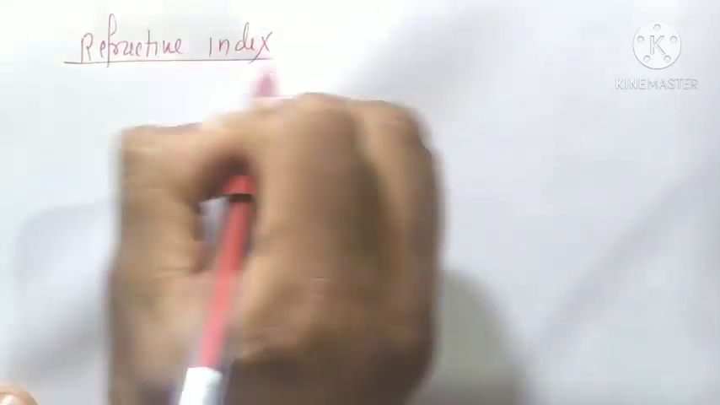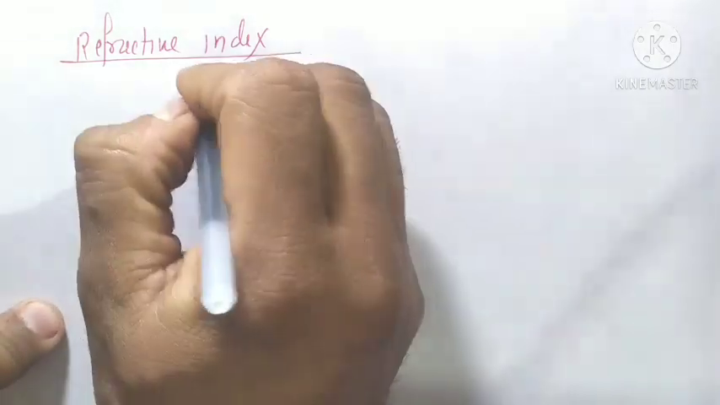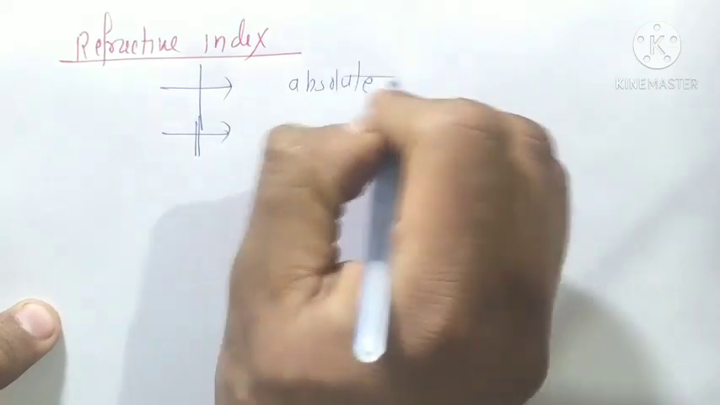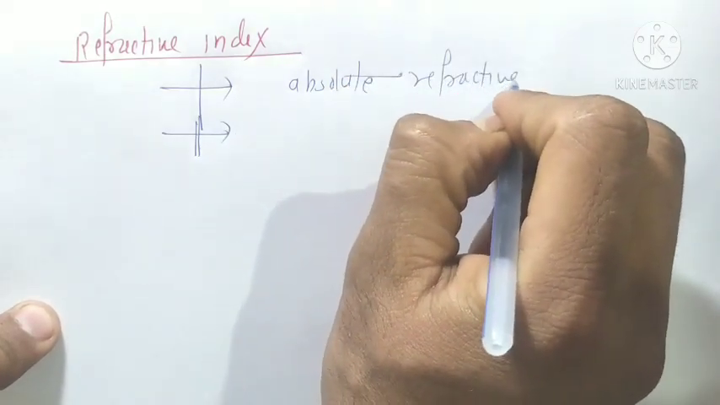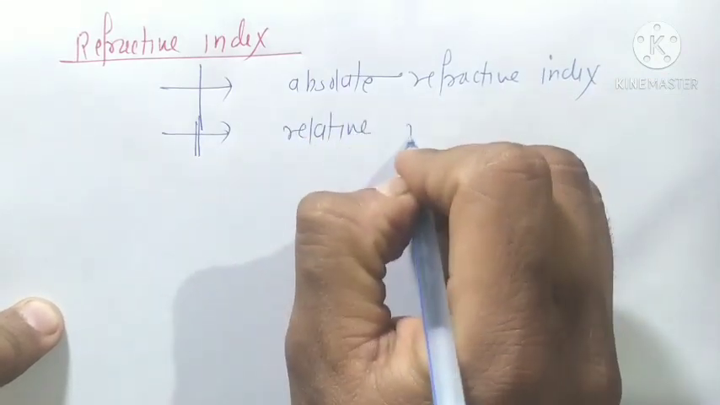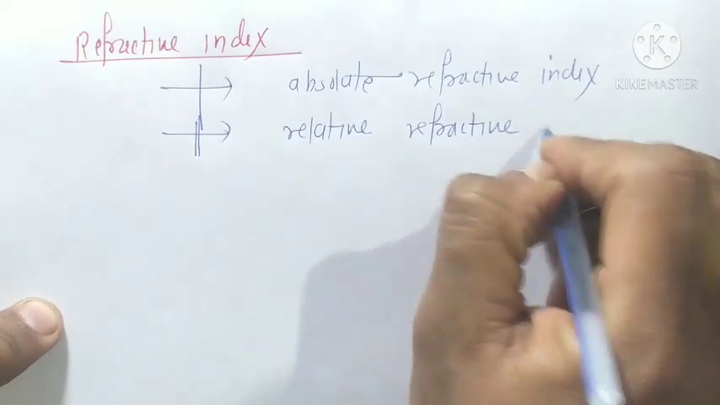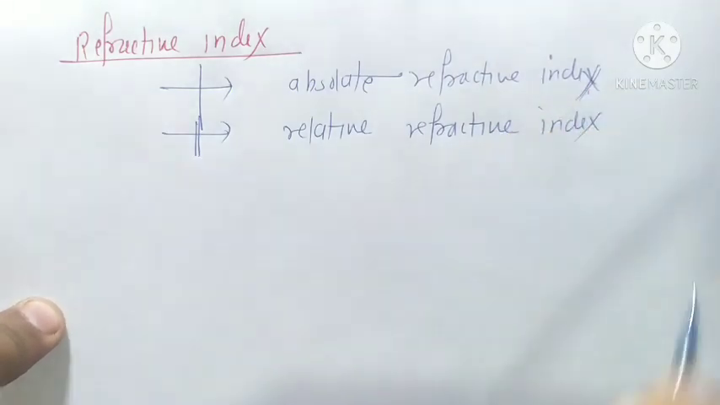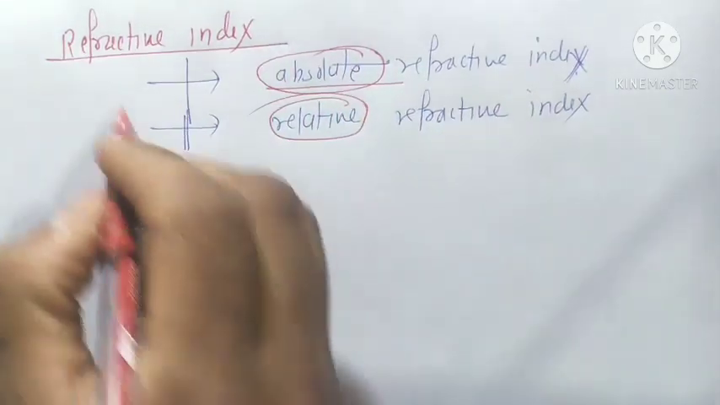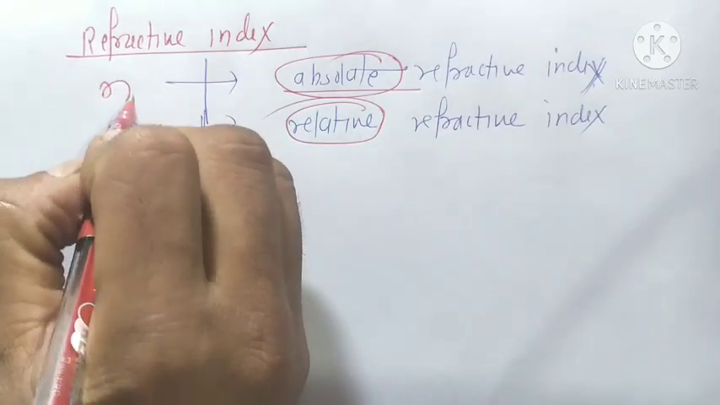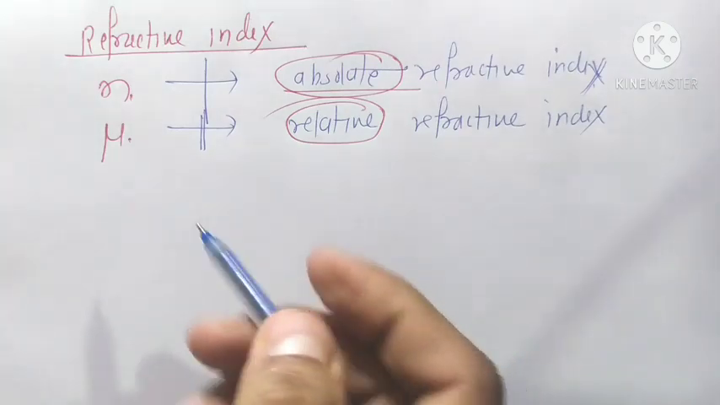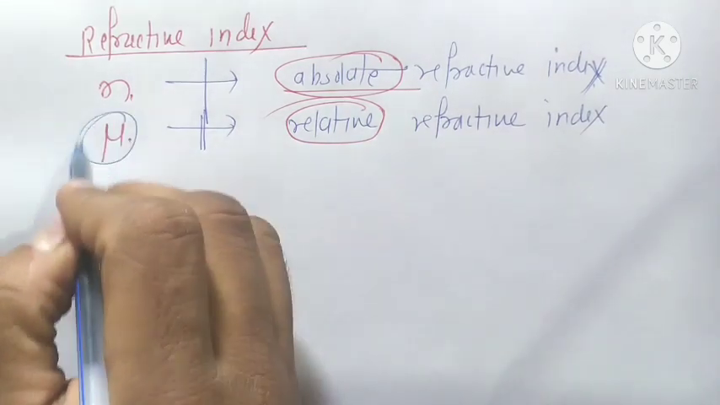There are two types of refractive index, so we discuss them here. Firstly, absolute refractive index, and second, relative refractive index. The first one is absolute and the second is relative. It is denoted by a symbol. Sometimes we denote it by n and sometimes by mu, but mostly we use n.